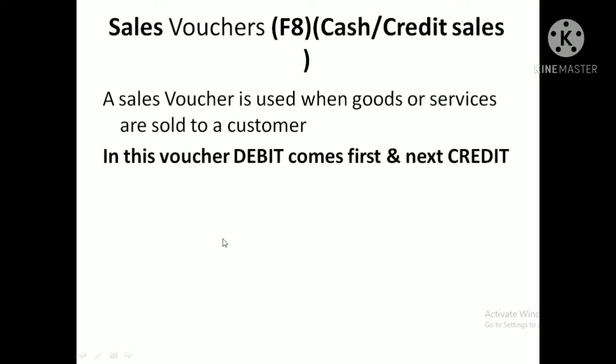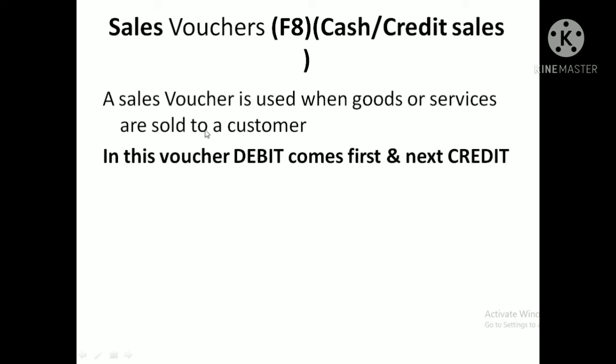In case a company has a business in the nature of selling fixed assets, in that situation they need to use the sales voucher. But those companies that are not dealing with the selling of fixed assets should record this transaction using the receipt voucher.